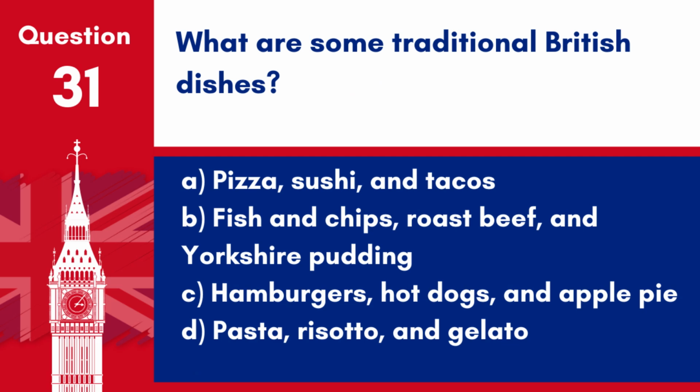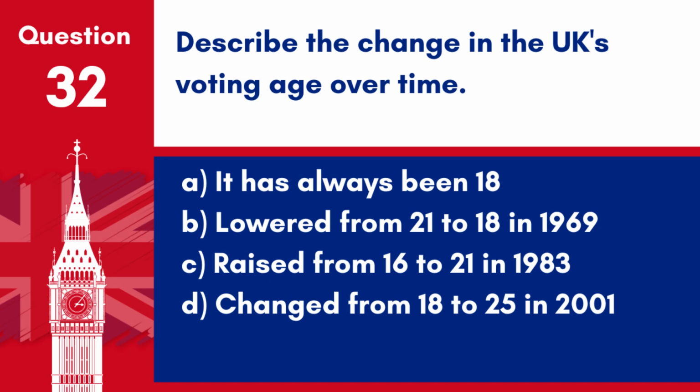What are some traditional British dishes? A. Pizza, sushi, and tacos. B. Fish and chips, roast beef, and Yorkshire pudding. C. Hamburgers, hot dogs, and apple pie. D. Pasta, risotto, and gelato. Answer: B. Fish and chips, roast beef, and Yorkshire pudding. These dishes are iconic to British cuisine, reflecting the country's culinary traditions and tastes. Question 32. Describe the change in the UK's voting age over time.